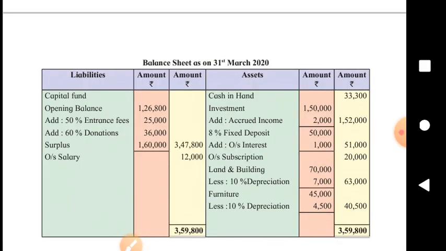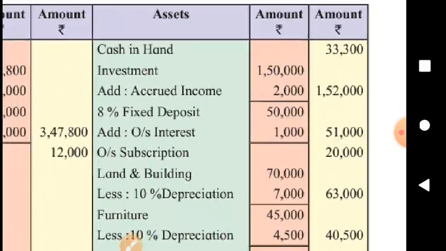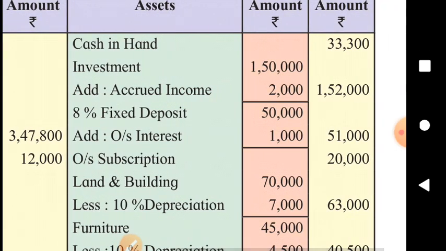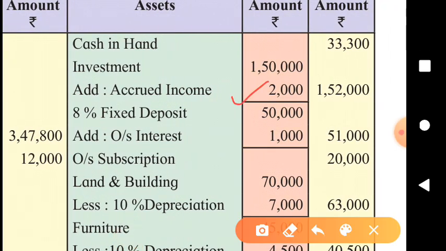Fine. Now balance sheet. Closing cash balance, investment plus accrued as it is given in the adjustment. 2,000 is the income accrued on investment. Outer column 1,52,000. Look at this, 8% fixed deposit 50,000, and only outstanding interest, I mean accrued interest on it, is shown on asset side. So now our FD is 51,000. Accrued or outstanding subscription for the current year 20,000.